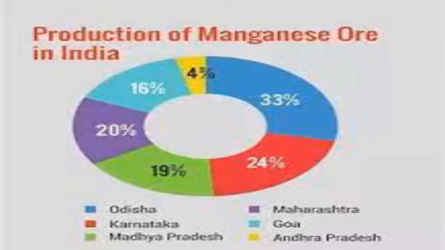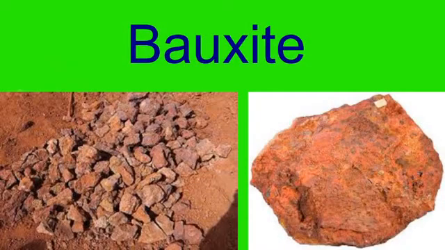Now let us go to the next part, and that is bauxite. Bauxite is the main source of aluminium, which is of great importance. It is very strong and light, because of which it is used, for instance, in aeroplanes and also in electrical wires.